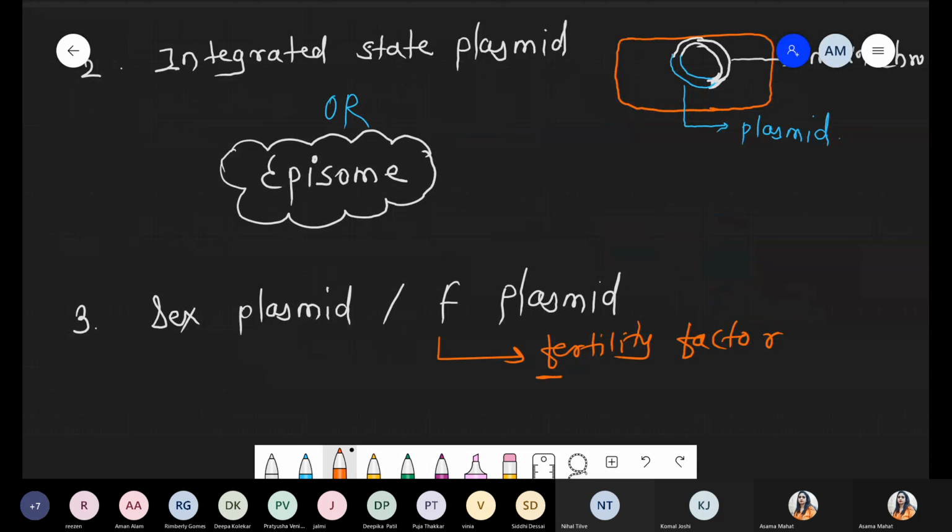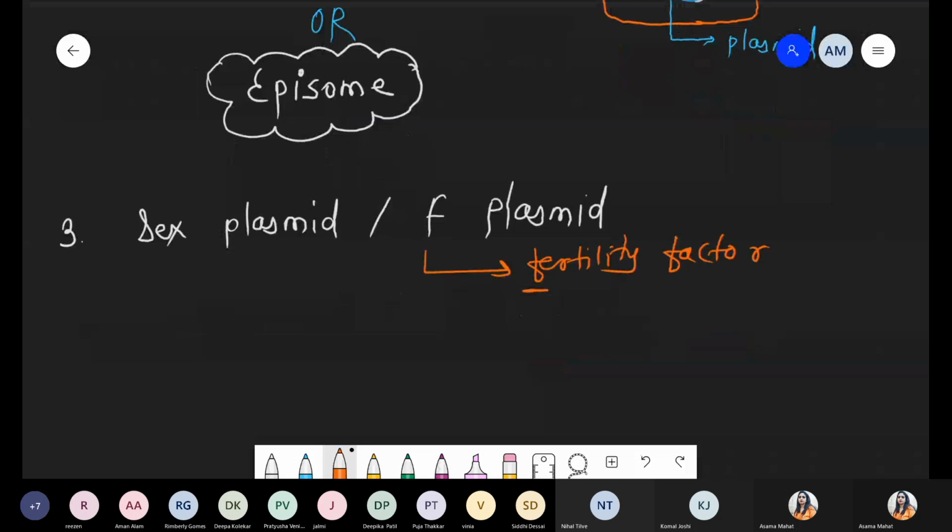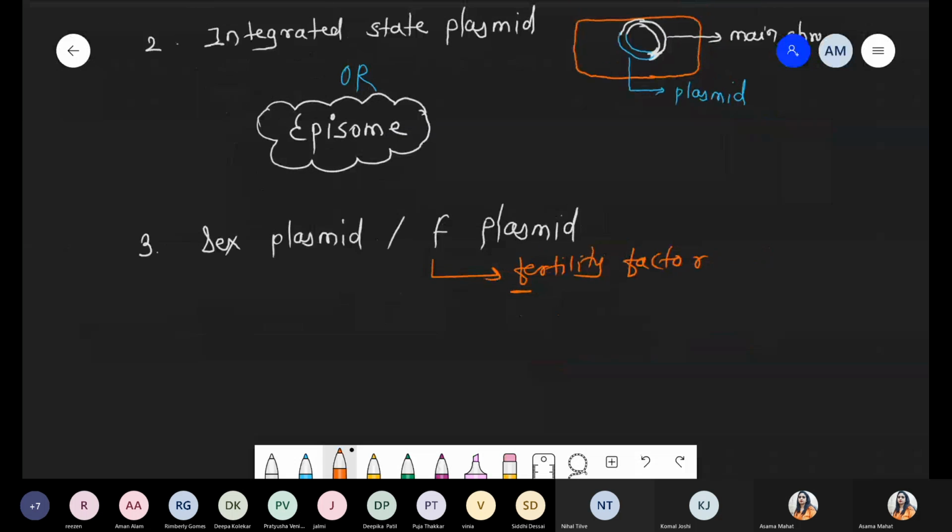Okay, fertility. Now, first of all, we are talking about what is the meaning of F minus, F plus. We will discuss the conjugation process very quickly, and then we will discuss what is the meaning of Hfr strain. So should I continue? Komal, Shivangi. Okay, chalo. So simply we are talking about the sex plasmid or the F plasmid.